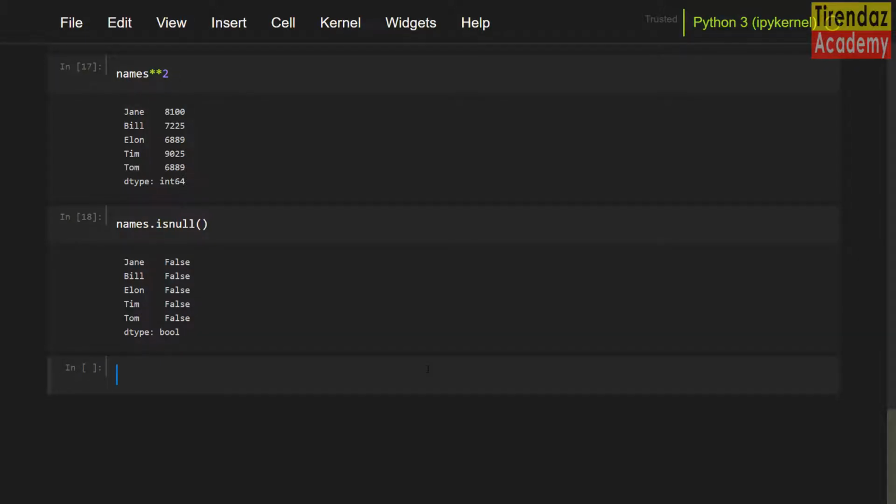So far, we saw the fundamentals of series. Now I'm going to show how to work with series using a real-world dataset. The dataset is about movies. You can find the link of this dataset in the description below.